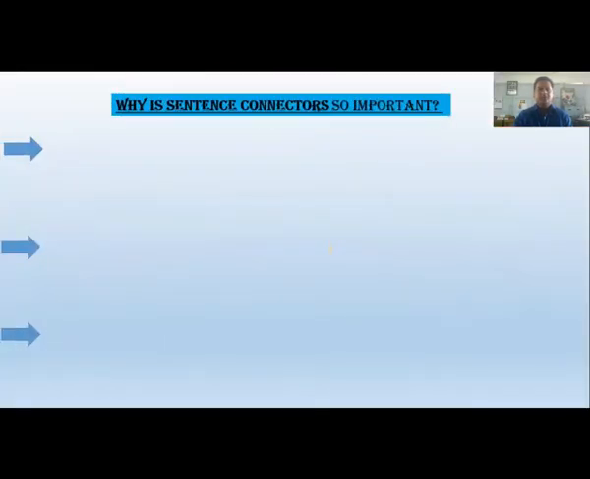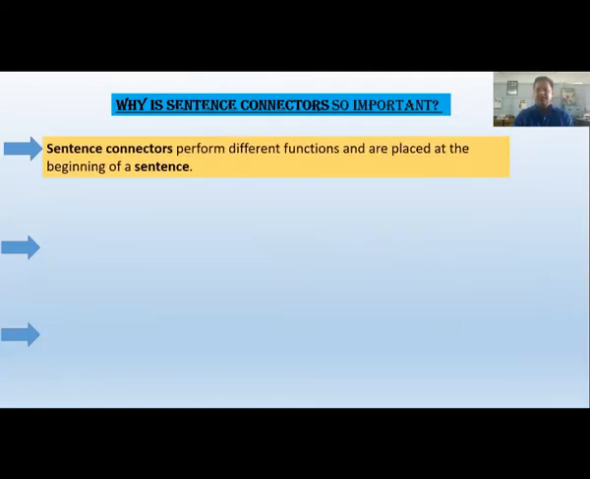Dear students, why is a sentence connector so important in a discourse or in a description or in a paragraph? Because sentence connectors perform different functions, and usually sentence connectors are placed at the beginning of a sentence.